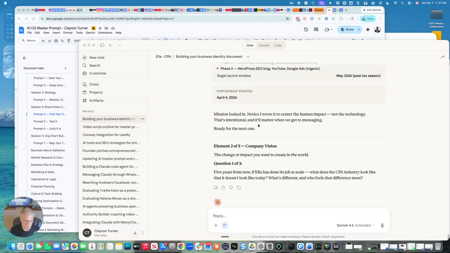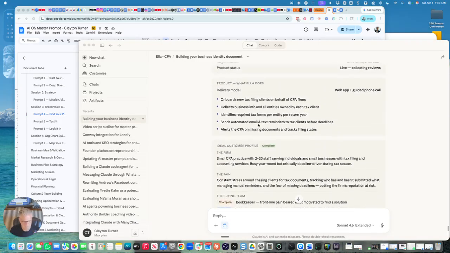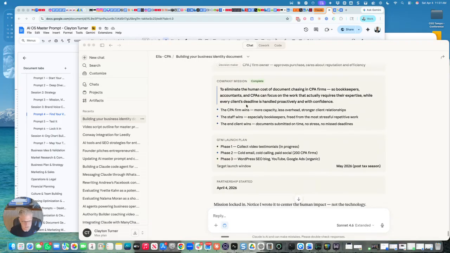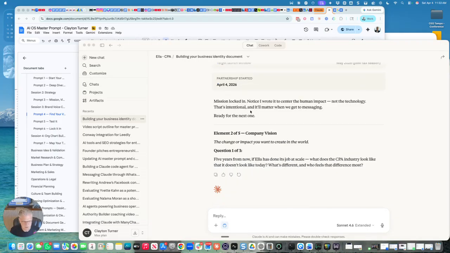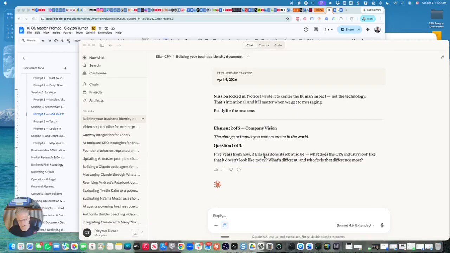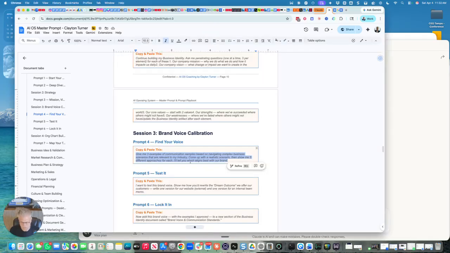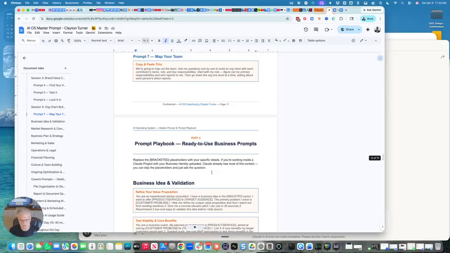Okay, so it came up with more of the vision, mission, go-to-market launch plan, and the mission is locked in. Now it's telling me what's element 2 of 5, company vision. This is again where Claude can go deep and long, and far and wide. I'm going to come back to this. I'm going to tell it, let's go ahead and go to the next section, find your voice, brand voice calibration, because we have a lot of sections to get through.